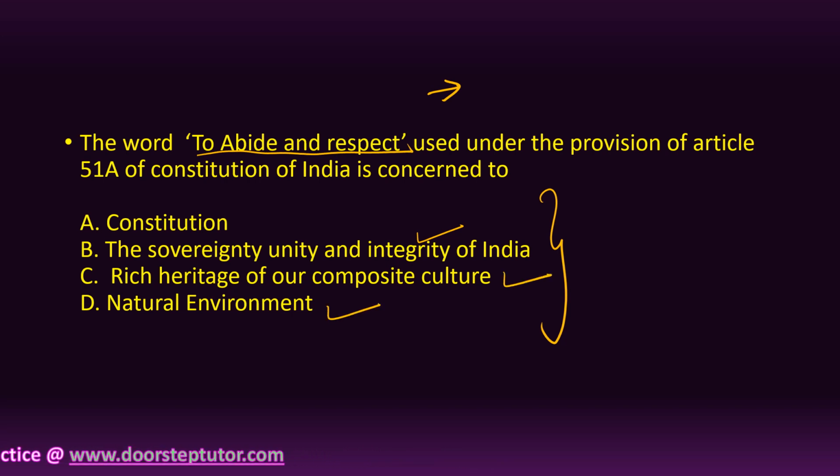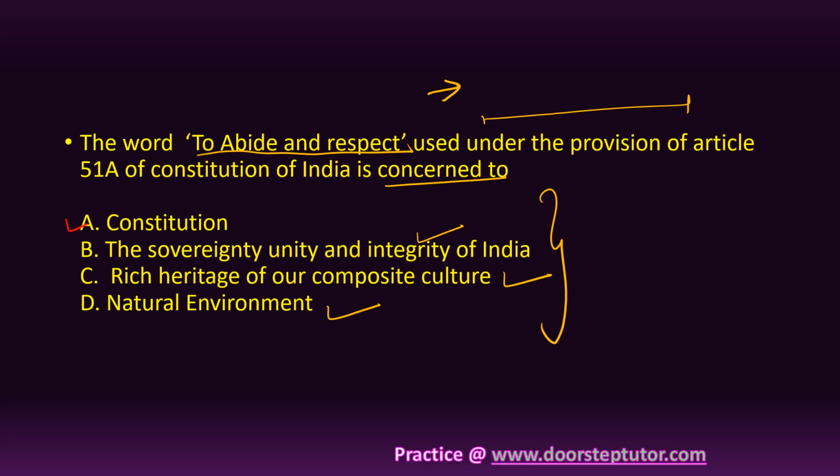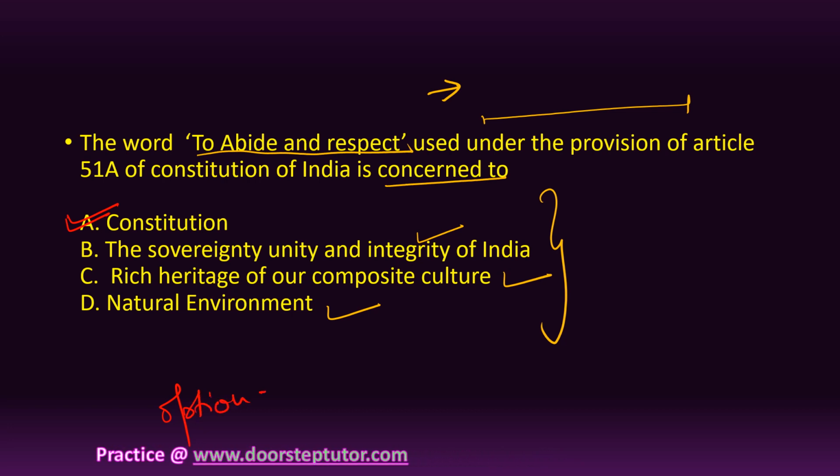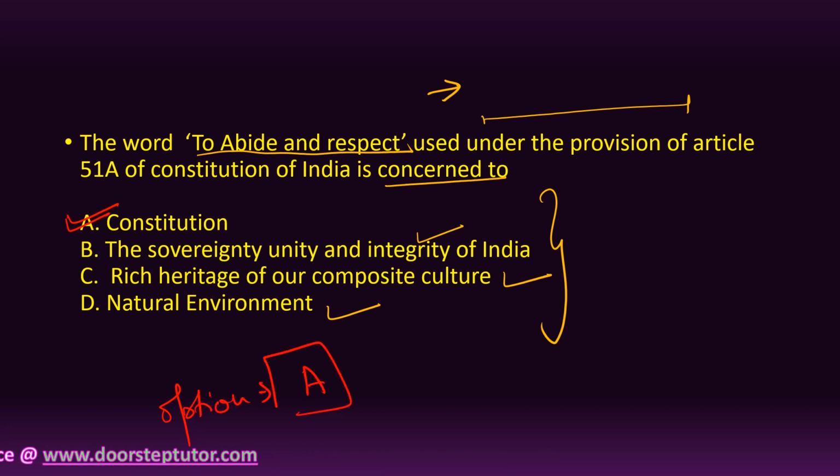But over here, the words to abide and respect, if you look at the complete statement and go through the article, it talks about the Constitution. So the correct answer will be A. Option number 1, option A is actually the correct response over here and not the other 3 options.